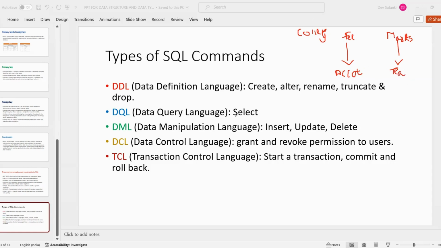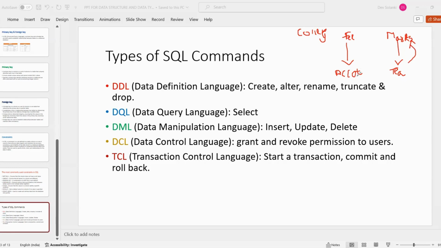In DCL, data control language, we can give access of the fees database to the accountant, and we can give teachers access to see the marks of the students. So we can decide which users should have access to which databases.